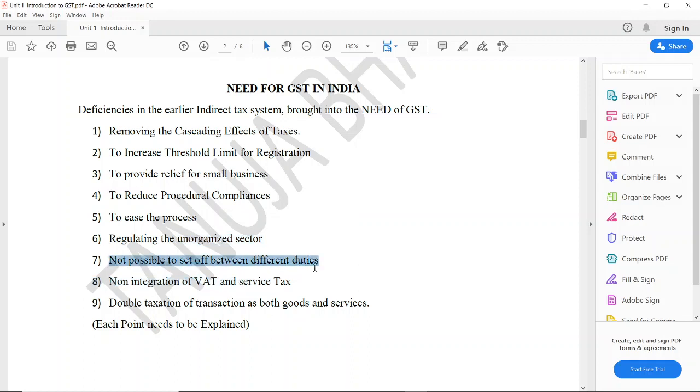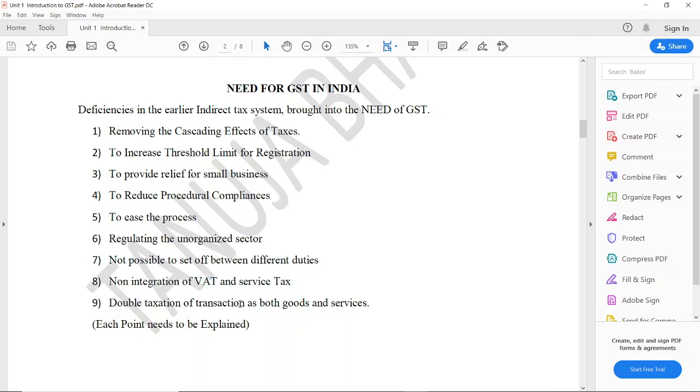Not possible to set off between different duties. What used to happen in the pre-GST regime: before GST, whatever excise duty had been paid, you could not take credit for that in order to pay VAT, and vice versa. Therefore, there was a need for GST. Non-integration of VAT and service tax: same as in the case of service tax, whatever tax was paid on services as service tax and whatever tax was paid under VAT, there was no set off possible between service tax and VAT, because service tax was administered by the central government and VAT was administered by the state government.